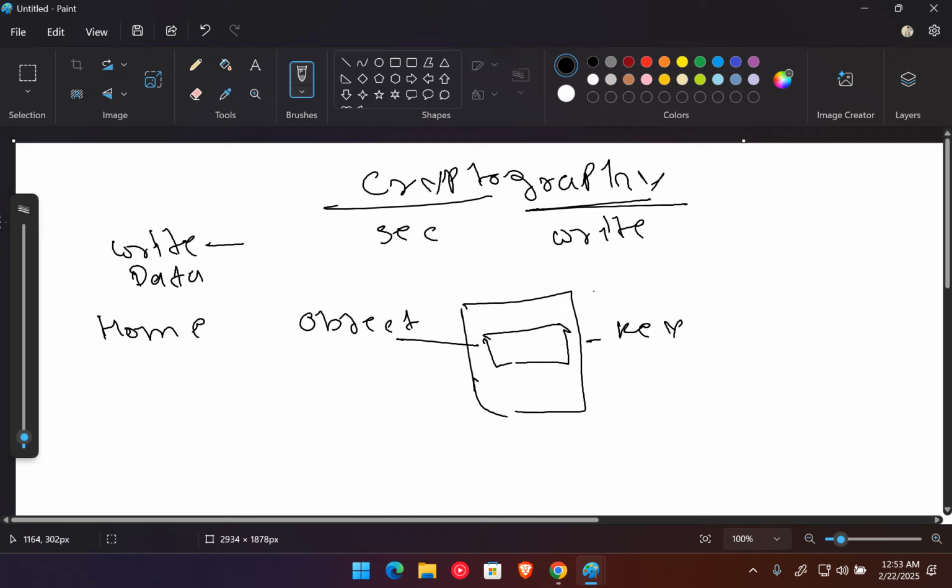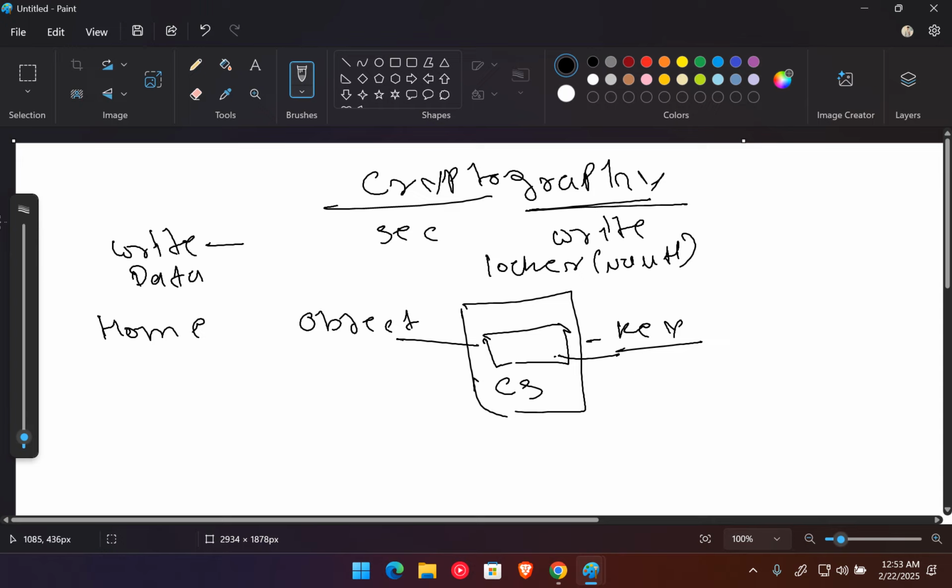This box is also known as a locker, or a vault. Whenever we need to access this object or any important things like money or jewelry, we use the same key to access them.